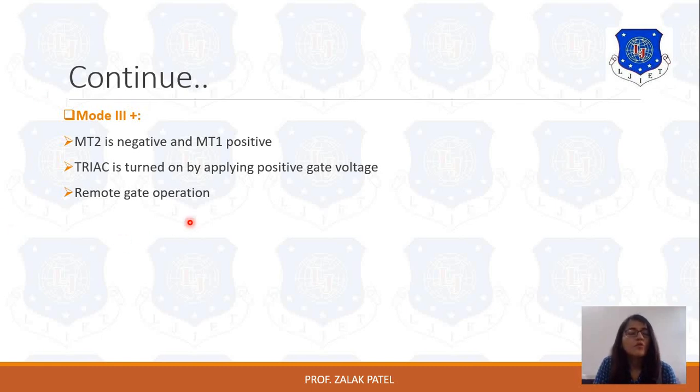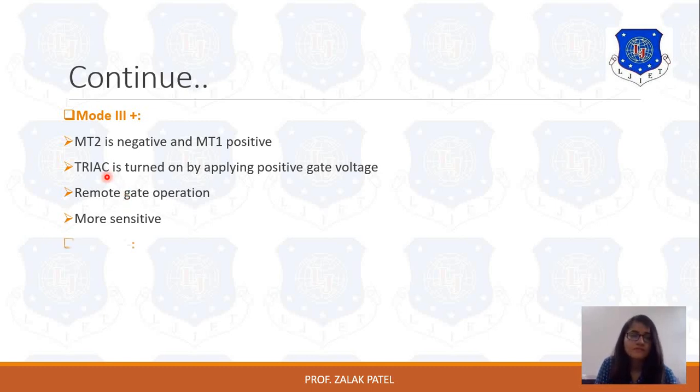It offers remote gate operation because of this type of construction, meaning MT2 is connected to the negative terminal. Due to that type of connection, one extra gate operation occurs in this mode. That's why it offers the remote gate operation. Now it is more sensitive, but less sensitive compared to mode 1 plus. So for sensitivity, mode 1 plus has the highest sensitivity, then comes mode 3 plus.